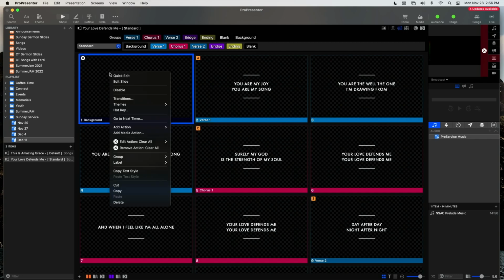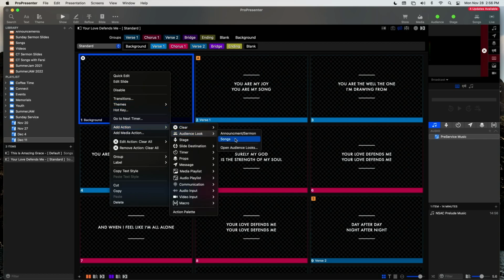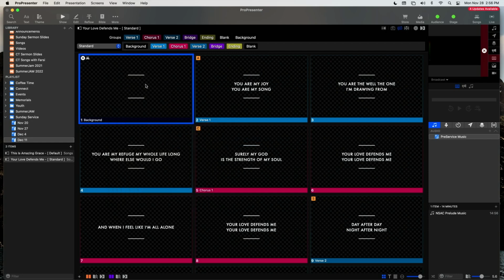And then you also need to format it. Right click, add action, audience look. And there's 2 templates. One is announcement and sermon, and the other is songs. The songs template is letting ProPresenter know to send the song as a bottom third to our broadcast. So it's very important that we select that. And so once we click that slide, we are now ready to click through our song.